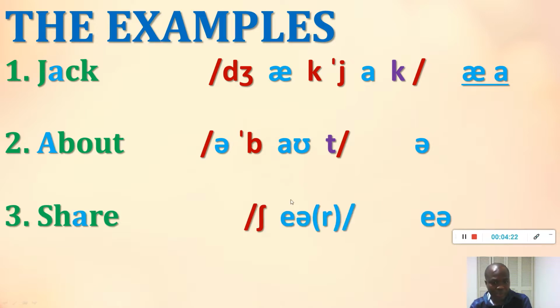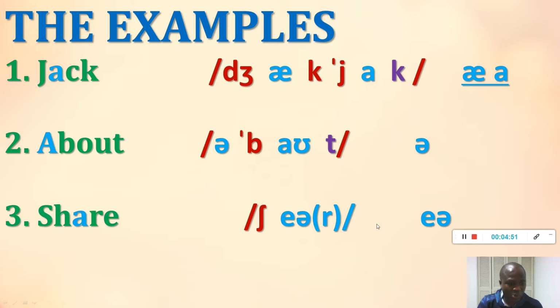Let's go to the next one. Our next word is S-H-A-R-E. Let's look at the pronunciation. Our first sound is sh, and A-R-E blend together to form a single sound, which is air. So sh, air, together, share. And our A sound is air.